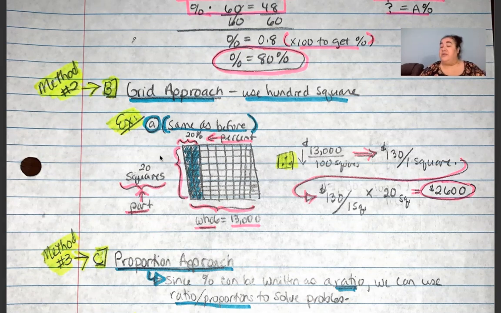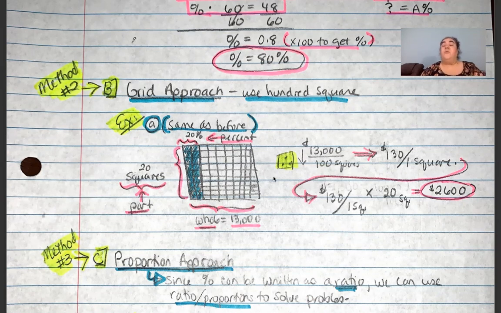Now, the dealership requires that we put down 20%, so the highlighted part here on our 100 square represents that 20% that we have to put down. That 20% is equal to 20 squares, right? Which is the part, okay? And we know that 20% is our percent. And this whole square, which is made up of 100, equals our whole $13,000 price, okay?